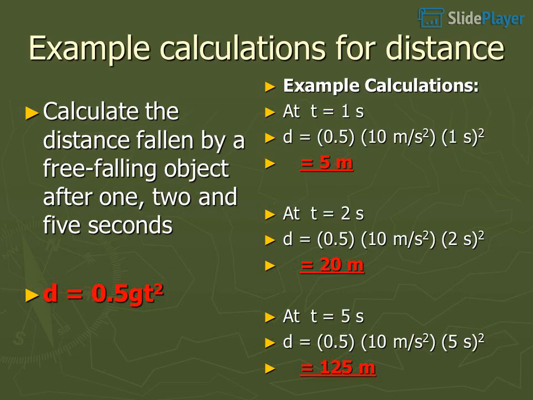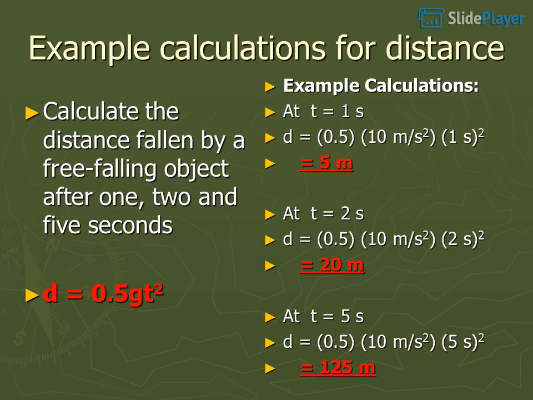Example calculations for distance. At t equals 1 s, d equals 0.5 times 10 meters per second squared times 1 s squared, equals 5 meters. At t equals 2 s, d equals 0.5 times 10 meters per second squared times 2 s squared, equals 20 meters.